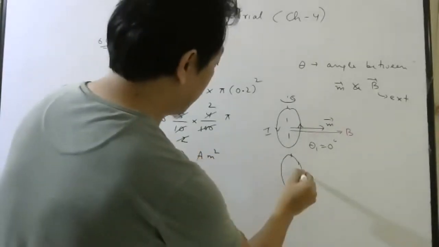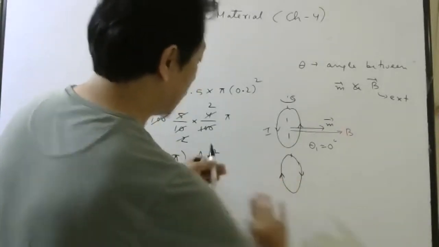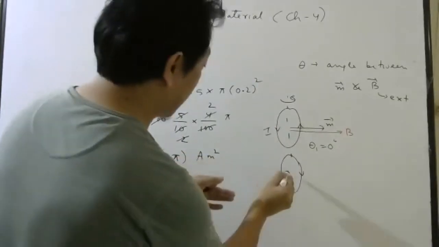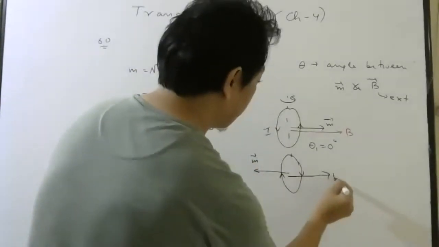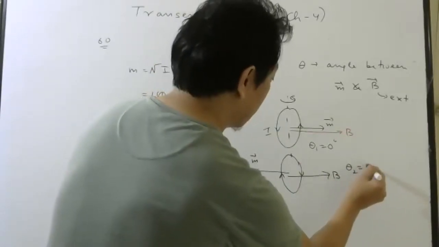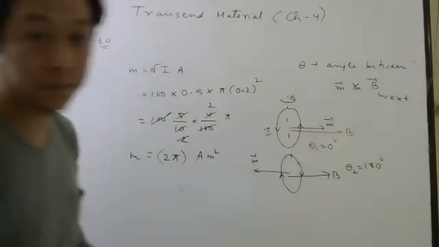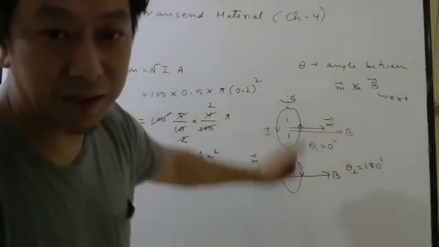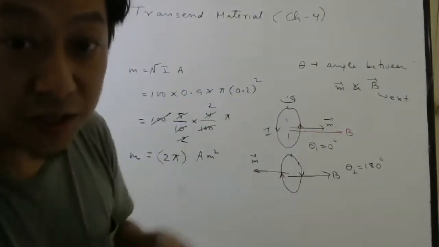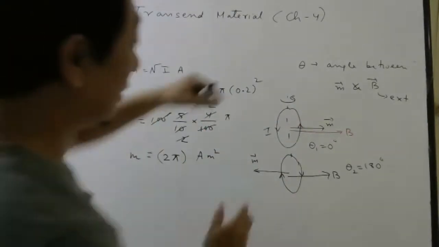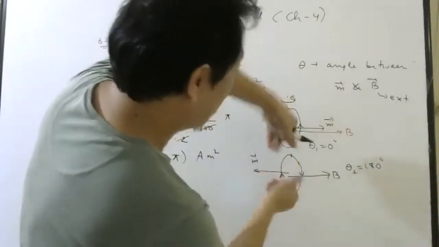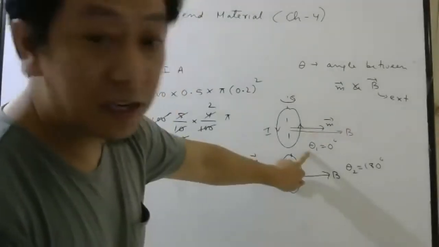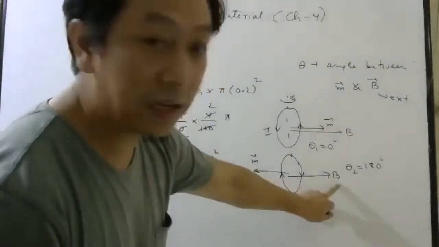and then the coil will be like this now. And here current will be down, here current will be up. So it will be now this side. So magnetic moment will be this side. Magnetic field is here only. So angle is how much? 180 degree. Understood or not? Of course, these diagrams you don't need to solve, but you have to understand what actually they are doing. So they are rotating the coil from this position to this position. When the angle initially was 0 degree, now the angle is 180 degree.